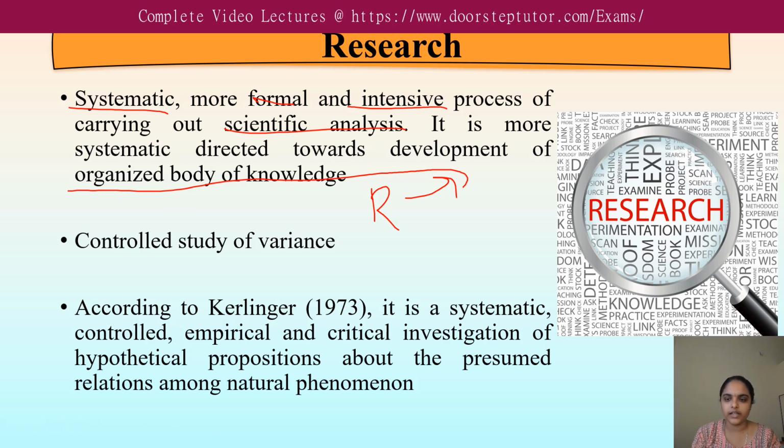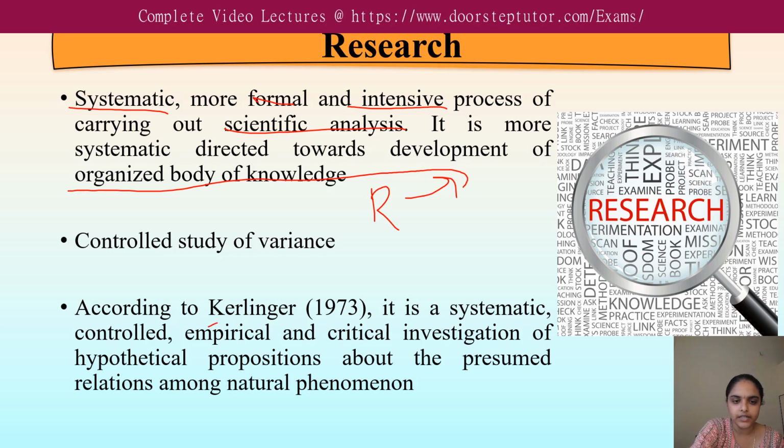As a standard definition, if we do some research, different variants, different treatments and different replications will be there. Those will be studied in a controlled way, so whatever changes are happening are known, because something is being carried out based on our control. That will be stated as research.